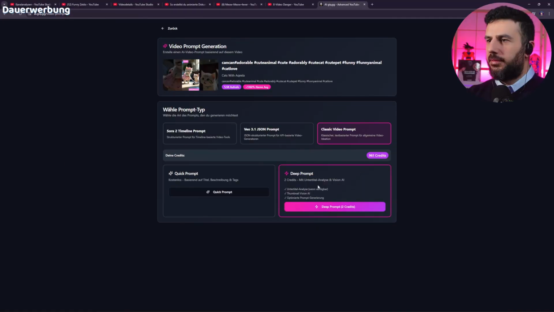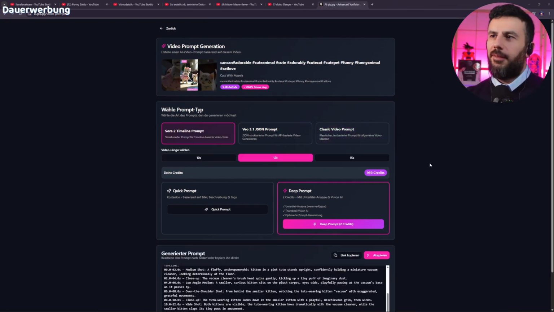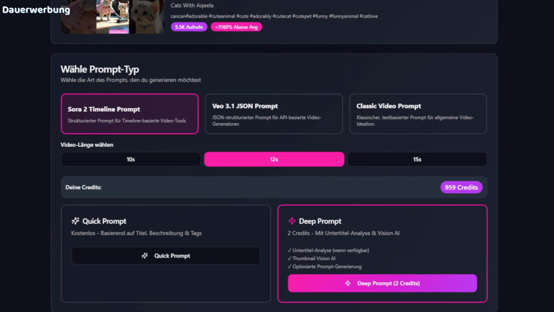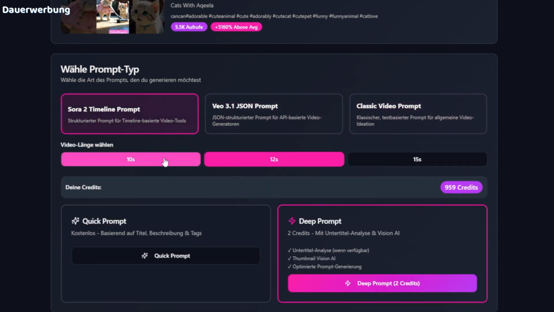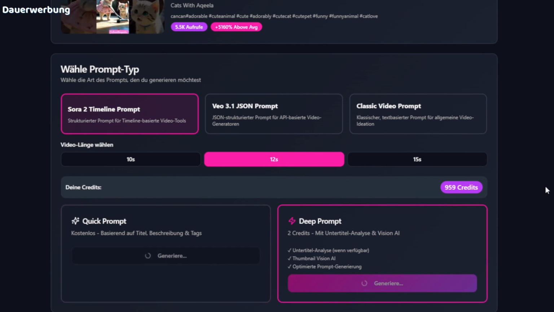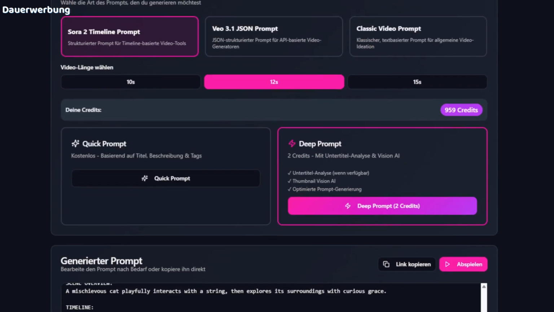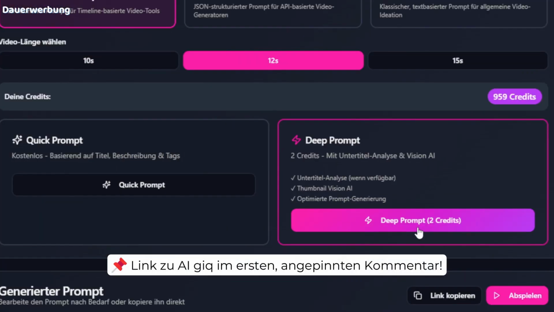Now we click on create, and here we are at step 3, the optimal framework data for your prompt. Here we have the option to create prompts directly, both for Sora in 3 different lengths, Veo 3 as a JSON prompt and classic video prompts. If we go into Sora and choose 12 seconds, we can create a quick prompt. This doesn't cost anything extra, but only the title and tags are used here, and you definitely still need to adjust the prompts yourself.